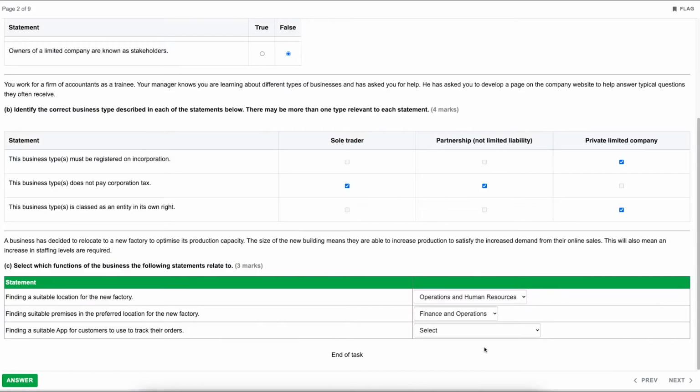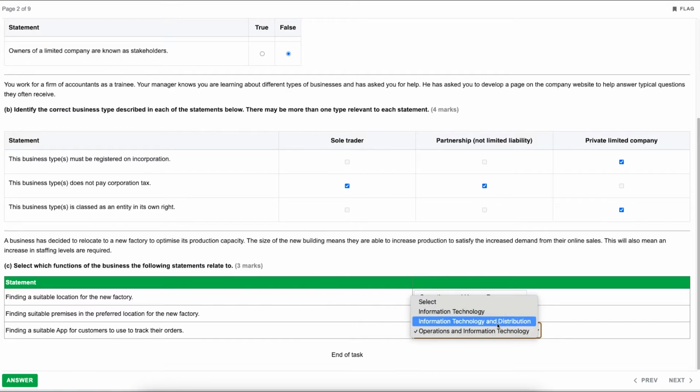And then the last one, finding a suitable app for customers to use to track their orders. So we've got IT, definitely IT and distribution, operations and IT. Distribution usually falls within operations. I would say that's operations and IT, although realistically, in the real world, I would actually say it's operations.